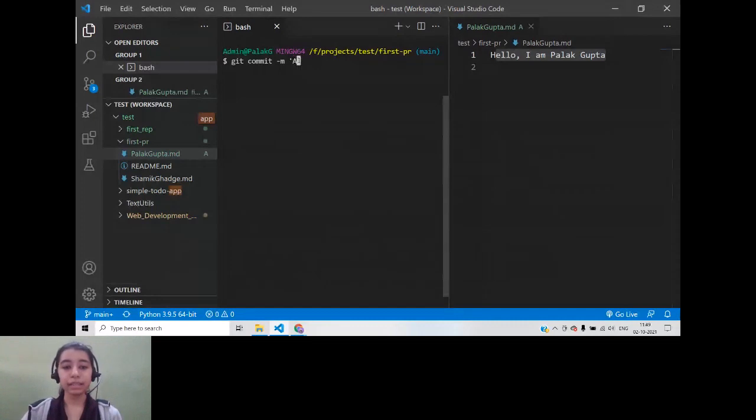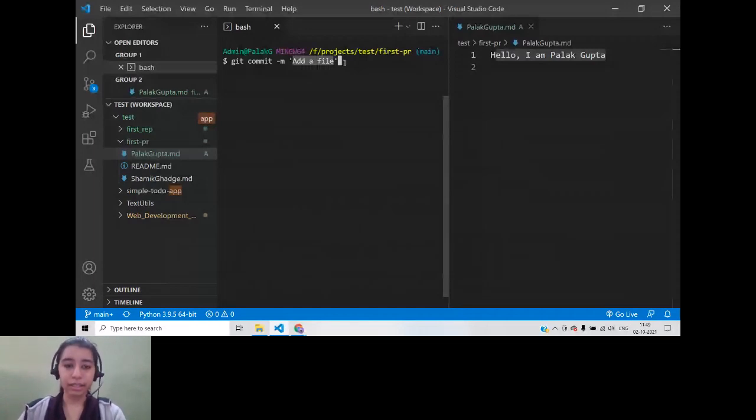Okay. Another thing to remember about Git commit messages: the first letter, make sure it is capital, and do not add a full stop at the end. This is not correct. You do not add a full stop at the end. You started with a capital letter. And the most important thing is do not use the past tense. Do not write added a file over here. You write add a file. You always use the imperative tone over here.